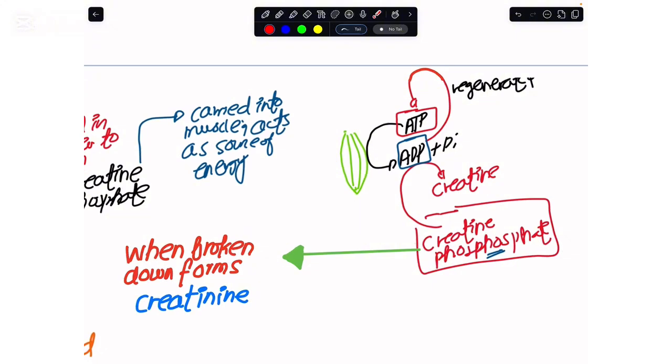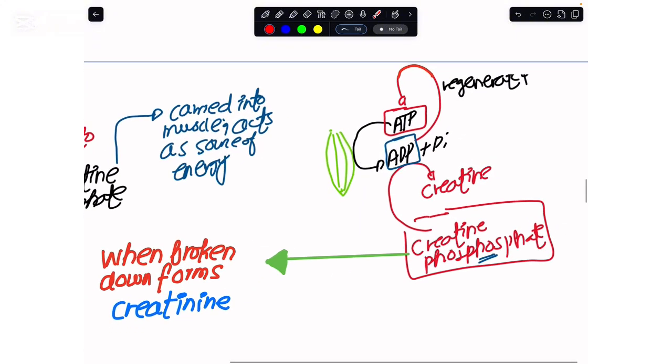If I were to show you this situation, you see that I have this muscle tissue with me, and when this muscle tissue contracts, it uses ATP. This ATP is converted into ADP and phosphate, and now I would like to reform this ATP. So what this creatine phosphate does is say, okay ADP, since you require this phosphate to be converted again into ATP, you take phosphate out of me because I have it with me.